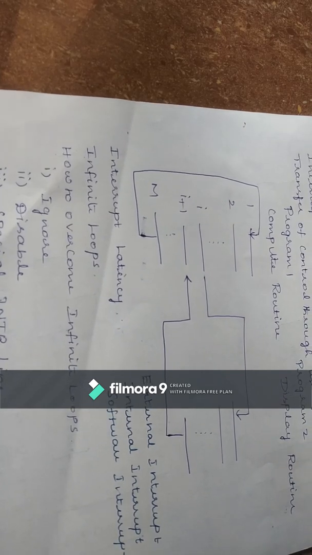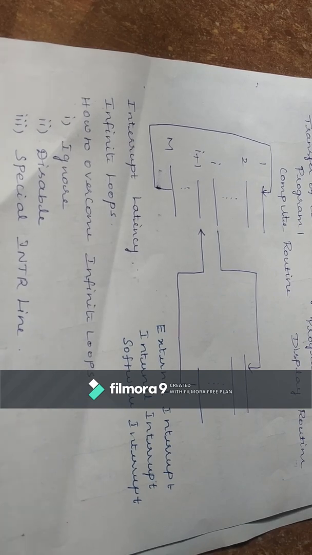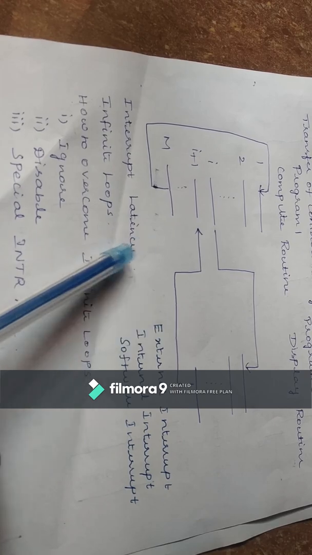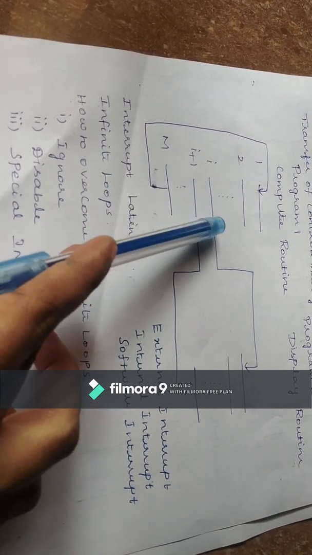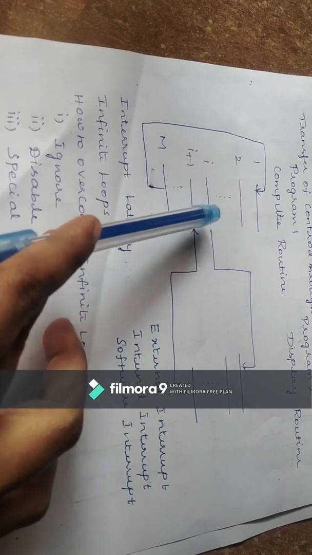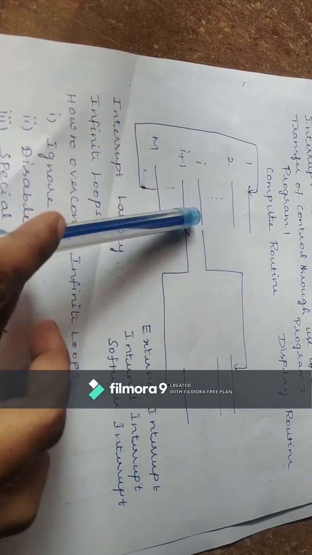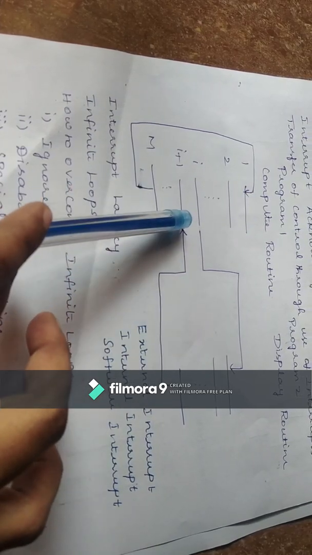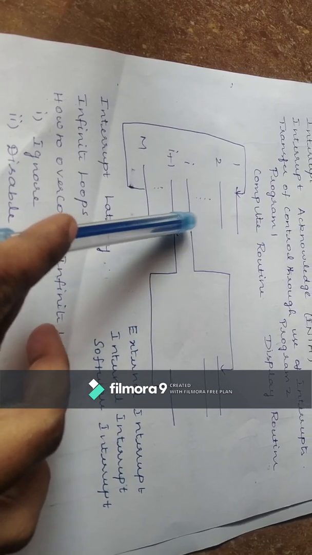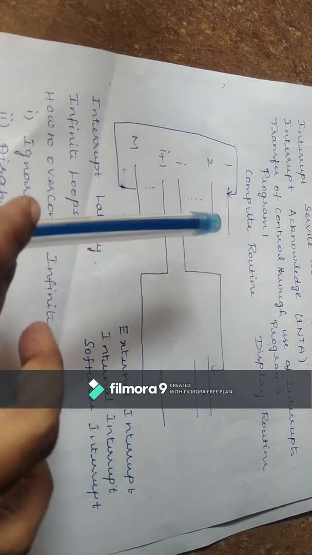Next, the very important term in this interrupt concept is interrupt latency. So what is this interrupt latency? As I told, there are two ways of handling the interrupt. One is it will stop the instruction execution, respond to the interrupt, and afterwards execute the instruction. Another way is it will complete the particular instruction it is executing, and afterwards it will respond to the interrupt.